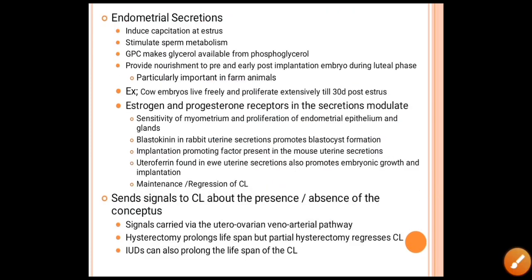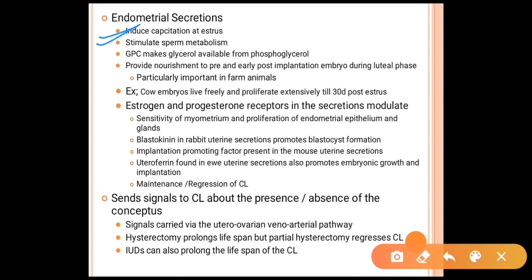Endometrial secretions induce capacitation at estrus. They stimulate sperm metabolism. GPC makes glycerol available in the form of phosphoglycerols. They provide nourishment to the pre and early post-implantation embryo during the luteal phase, which is particularly important in farm animals. For example, in the cow, embryos live freely and proliferate extensively within the first days post estrus.